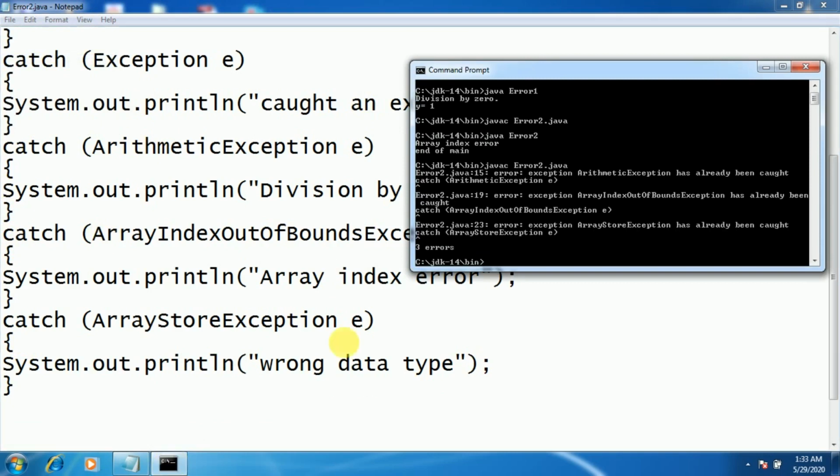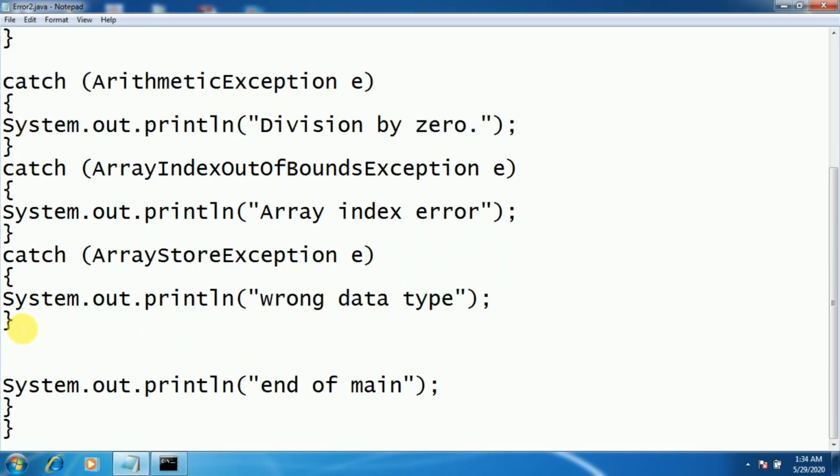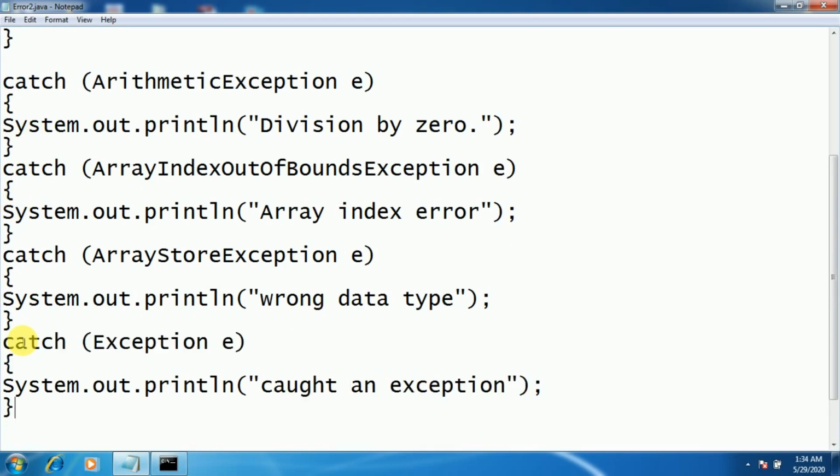Once, see, it has shown you 3 errors. What is that? Exception arithmetic has already been caught. Exception array index out of bound exception has already been caught. Exception array store exception has already been caught. So that's why they say that whenever you include a generic catch statement, it should be at the last, which is able to handle any type of exception which is not specified in the catch blocks. So this is the working of multiple catch exceptions in the program.